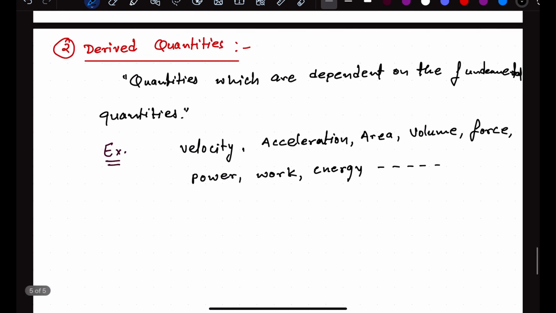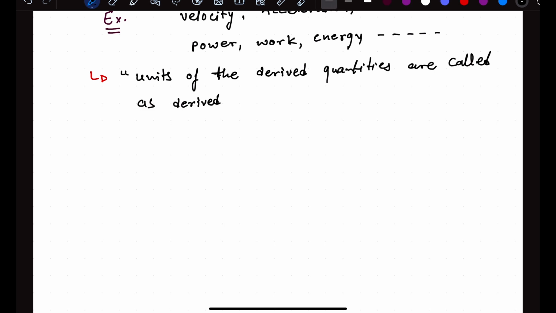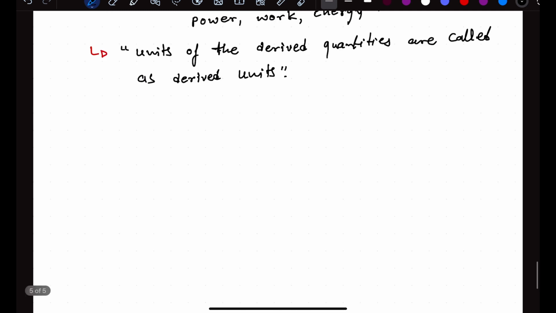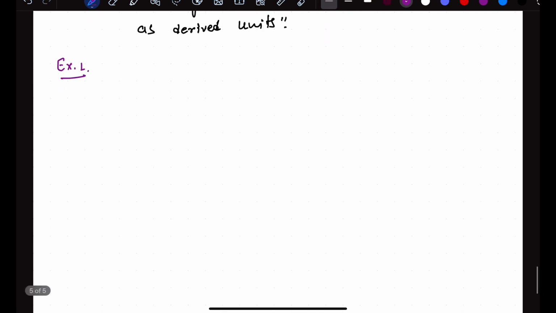Now the units of the derived quantities are called derived units. So this will be a very interesting case. Let's understand some examples. How do we derive the units? Here I'm taking a very basic example of velocity. For derivation of the units, you should know the formula, otherwise you cannot derive.